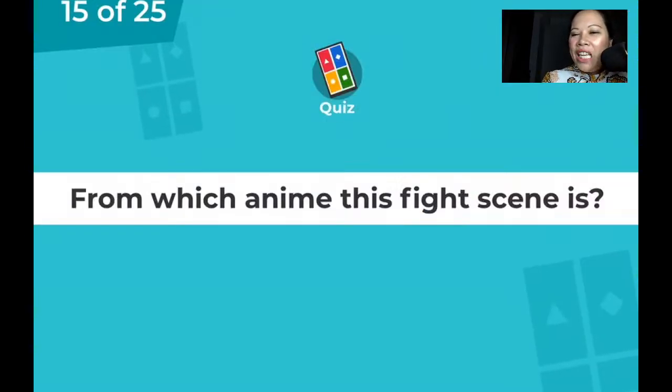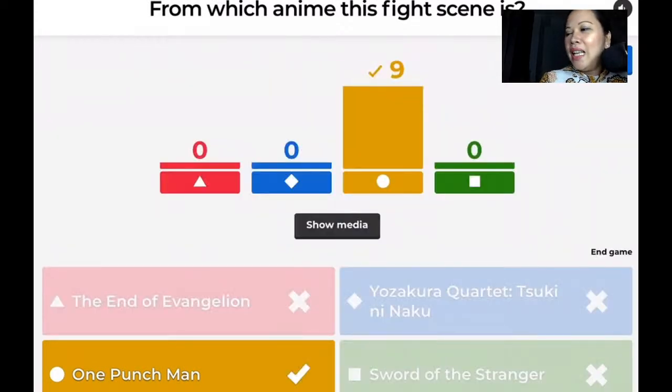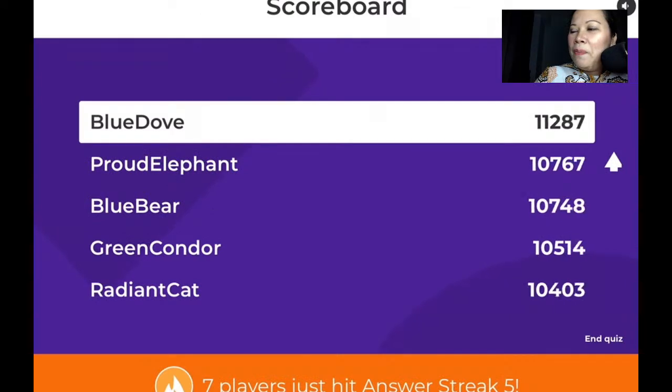Okay, number 15. From which anime this fight scene is? The character is obvious. I won't say much. The character, yes, it's One Punch Man. That is right. Okay, let's see who's on the top. Alright, so we have still Blue Dove, followed by Proud Elephant.